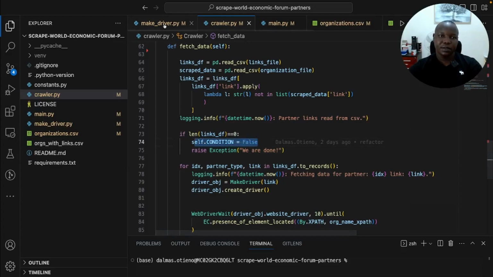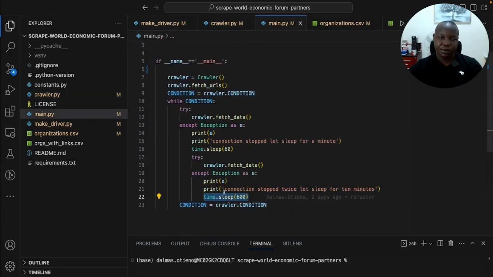And when the condition is false, that condition will be attached here to this condition, and this will be false, and this will be false, and then that will be the stopping condition.